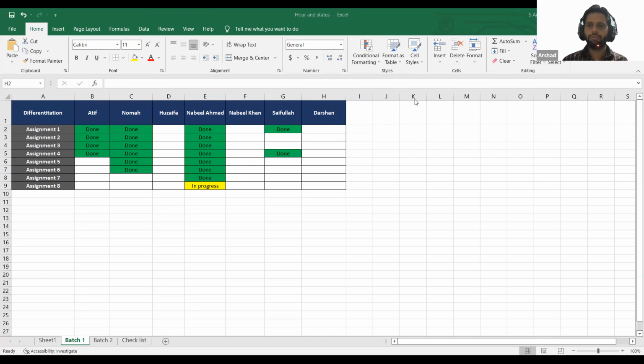Which phone number? Okay, I will send you the number again. How many assignments have you completed, Darshan? One to four. Then please share the assignments with me. And everyone, whenever you share the homework with me, please write your name on the first page. Okay.